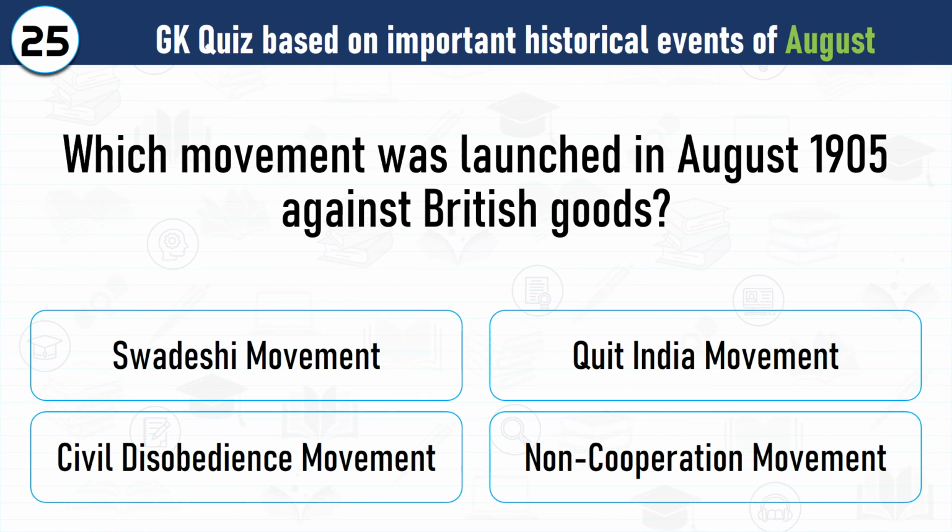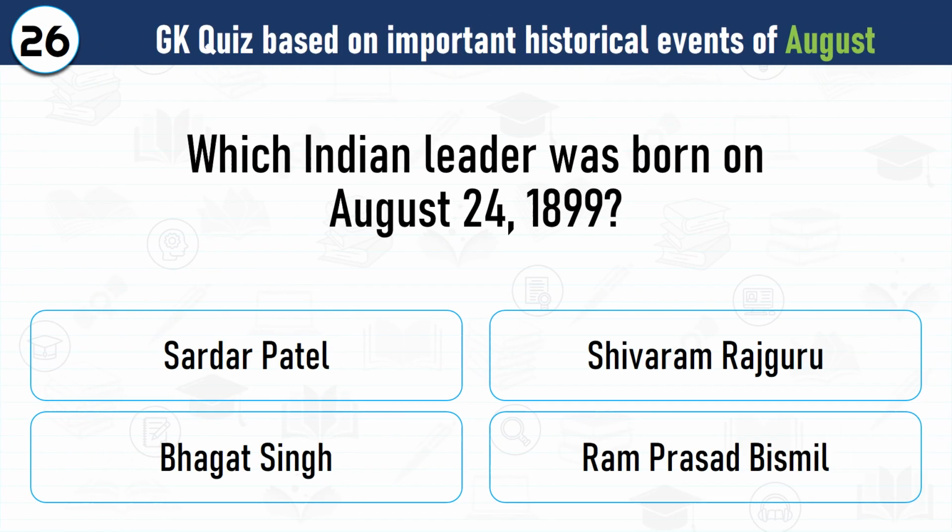Question number 25. Which movement was launched in August 1905 against British goods? Correct answer is the Swadeshi movement was launched in August 1905 against British goods. Question number 26. Which Indian leader was born on August 24, 1899? Correct answer is Shivram Rajguru was born on August 24, 1899.